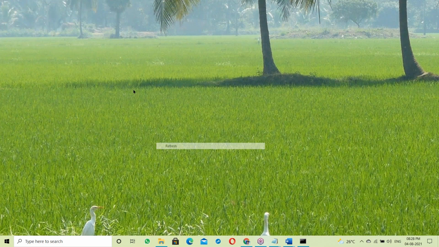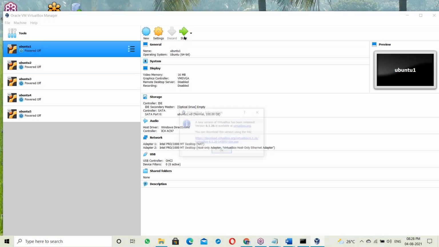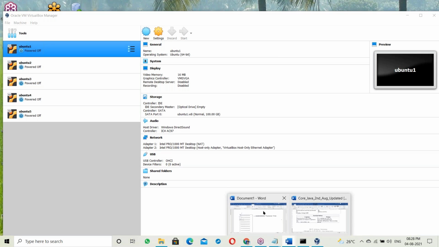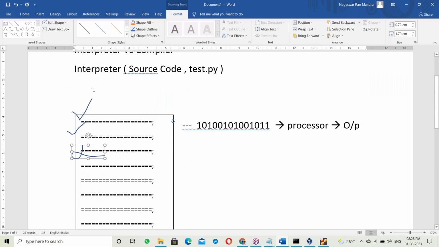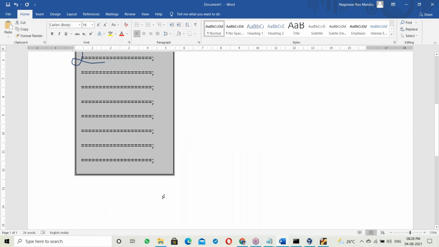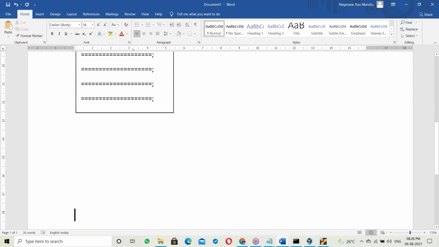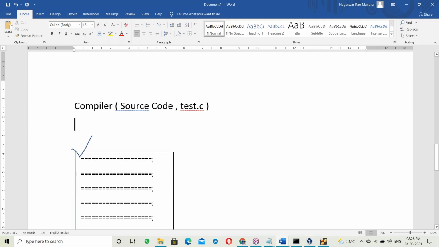Okay. Now, how a compiler works. Let us take a C program for the compiler, in Linux. Let me start Linux. Let us see about compilation and how the compiler is working. Suppose we have a test.c program. How does the compiler work here?